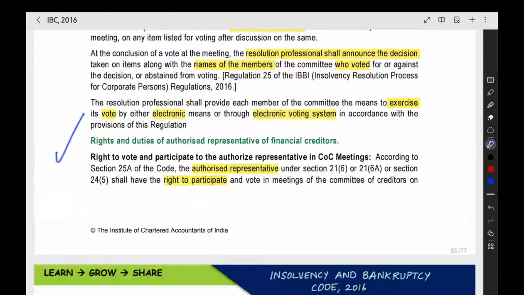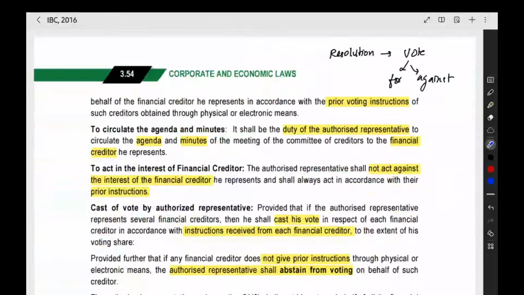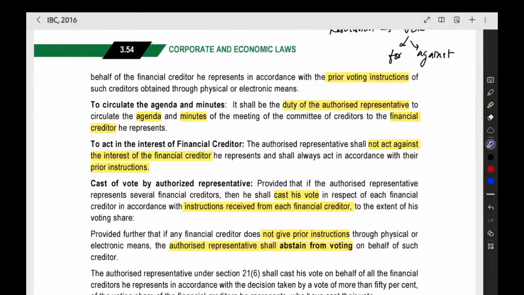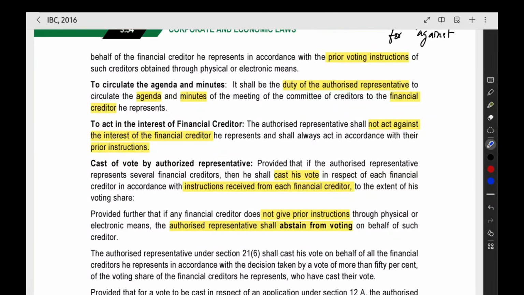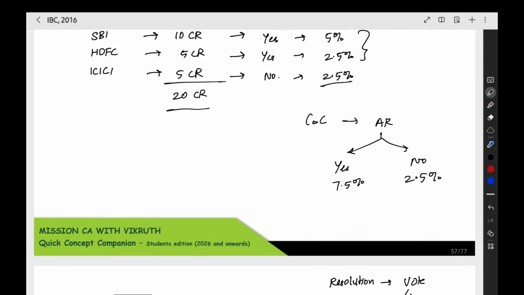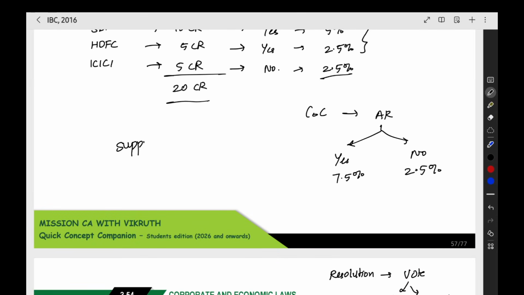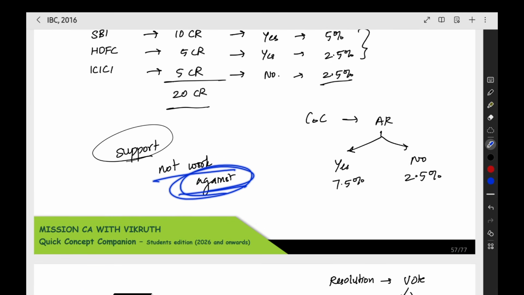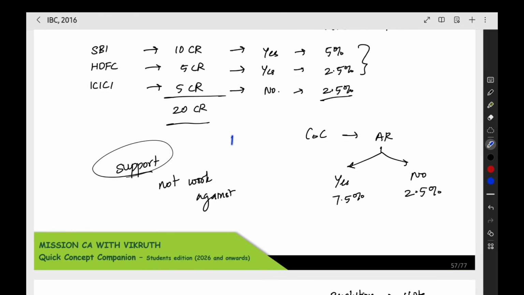Rights and duties of authorized representative of financial creditor. Here we have some general points also. The authorized representative should always work in the interest of the financial creditor. He should always work in support of the financial creditor. He should not work against, because his work itself is to support the financial creditor and help him to be represented in the committee of creditors. So he should not work against the creditor, or do any activity that causes any harm to the creditor.